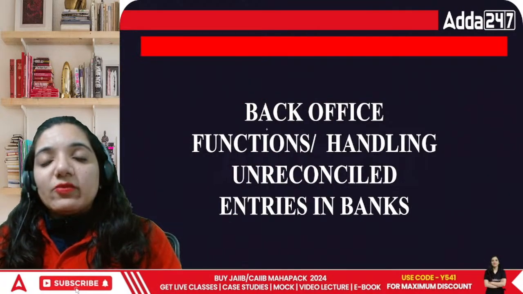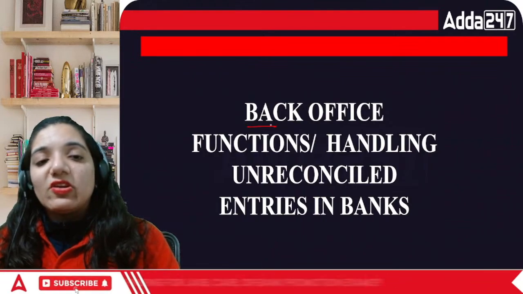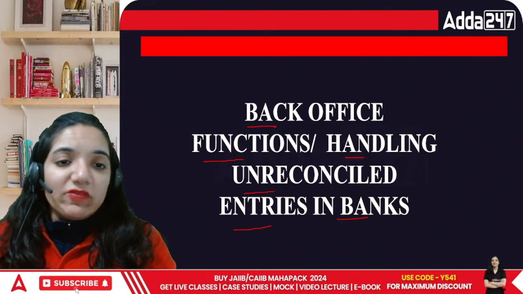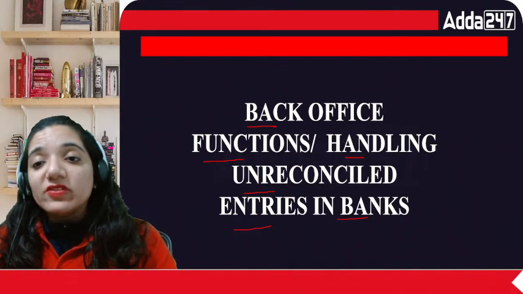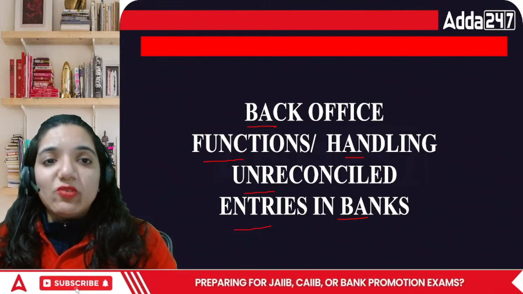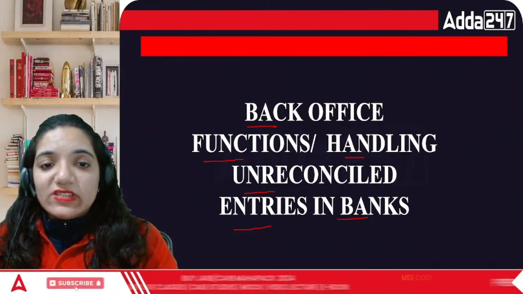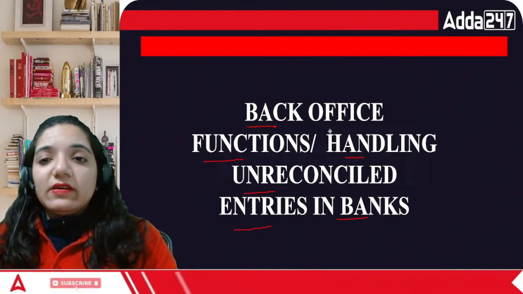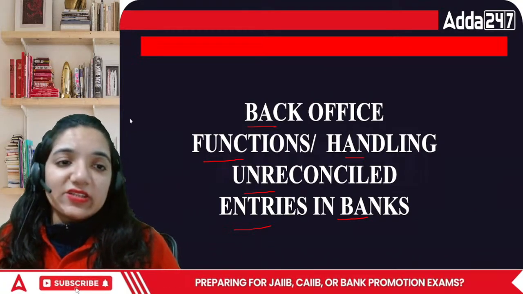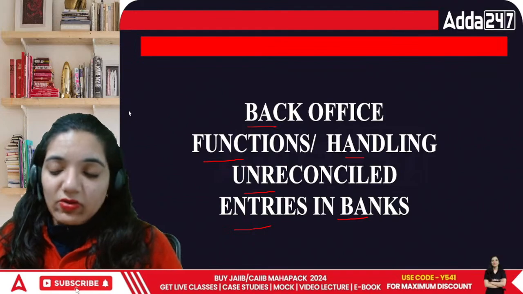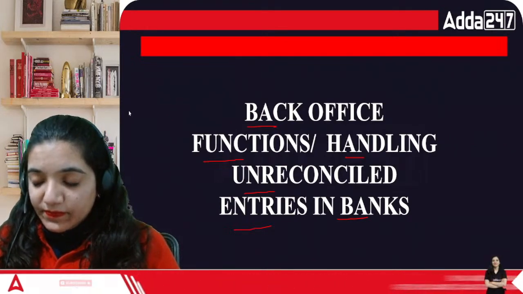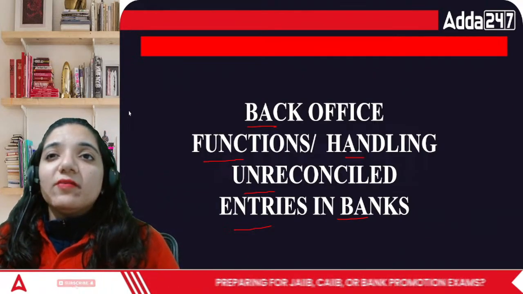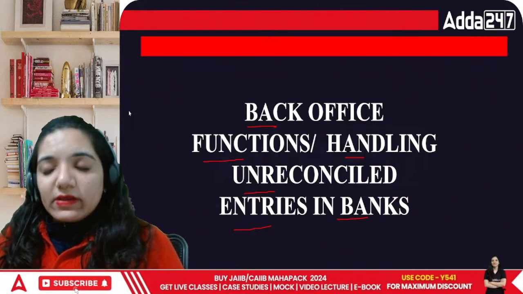The questions that we're going to deal with are related to back office functions or handling unreconciled entries in the banks. So, what do you mean by back office? Well, there's a front office and there's a back office. Now, the back office deals with what exactly? It is dealing with the entire working related to the area of admin work, all the things related to the reconciliation of all the entries, and they're also taking care of the working related to treasury management.